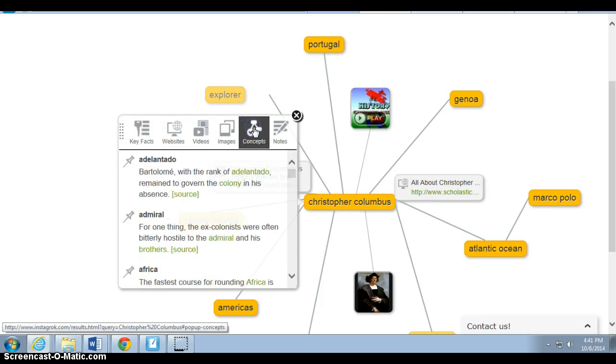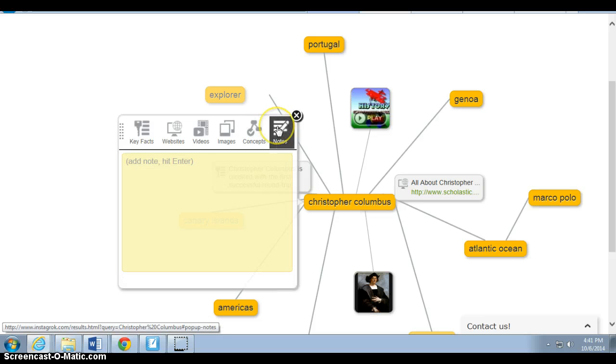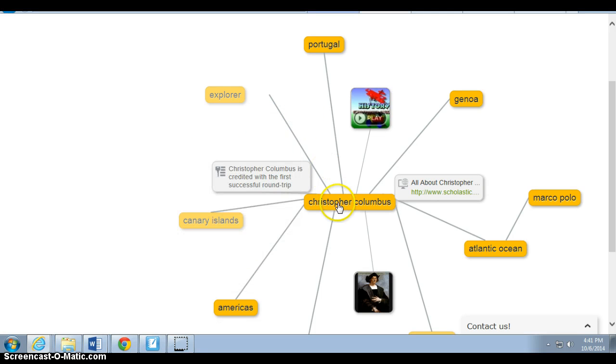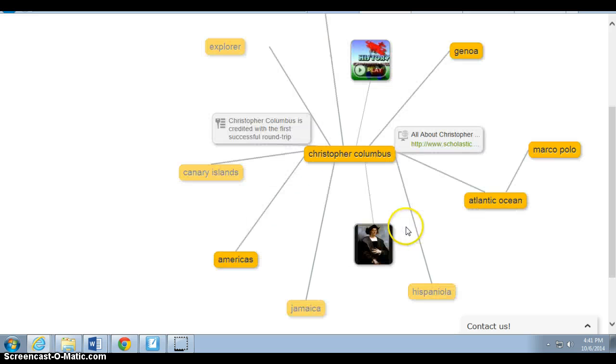One day we'll talk about these concept maps. And you can enter your own notes here. We can go into that later through more lessons. But again, you type in Christopher Columbus and you get all of these related things about him. And if something's relevant or related to him, you can search that and it'll give you information on how it's related to him.